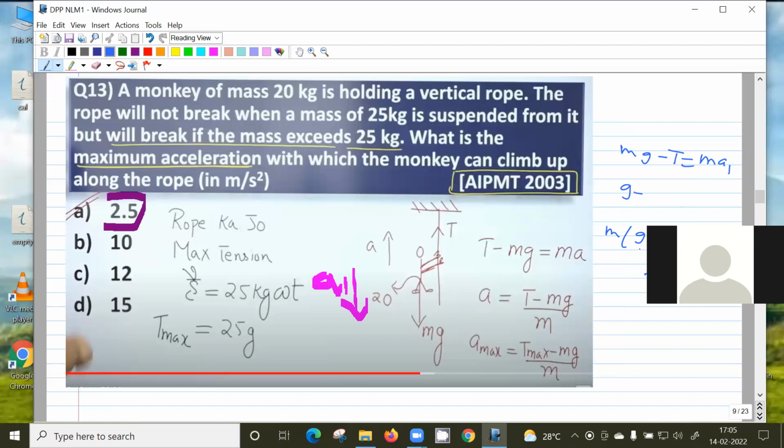So the limit is the tension has to be a positive quantity. The minimum tension is 0. Another way of putting this question: suppose the mass of this monkey is 50 kg.